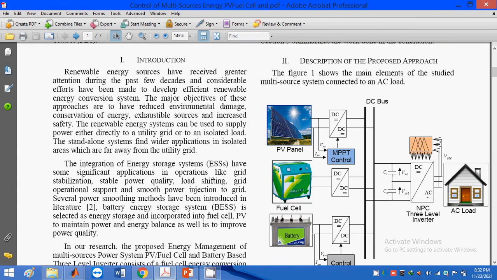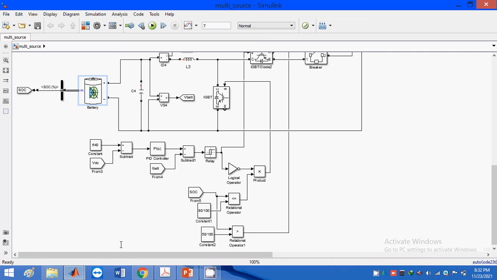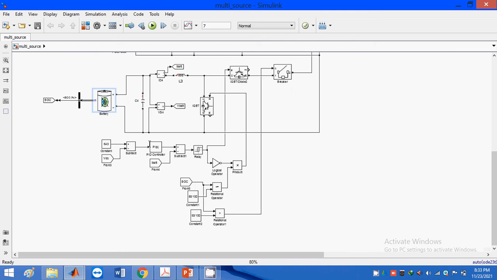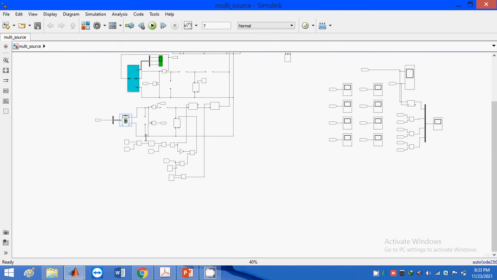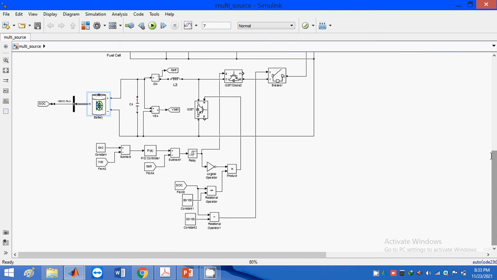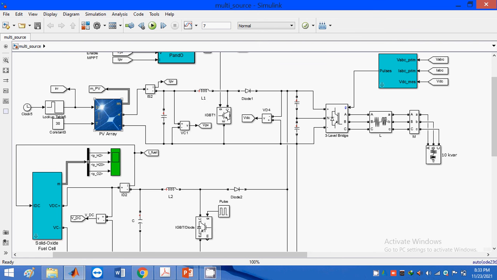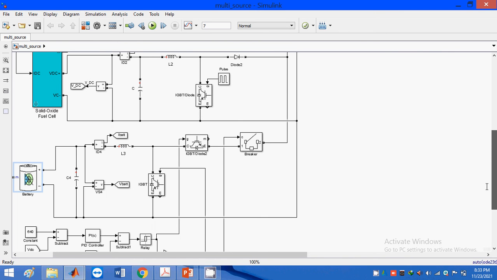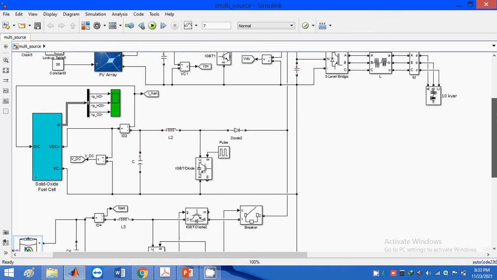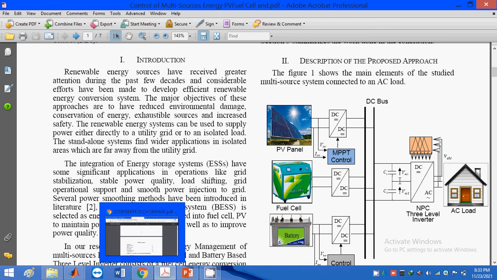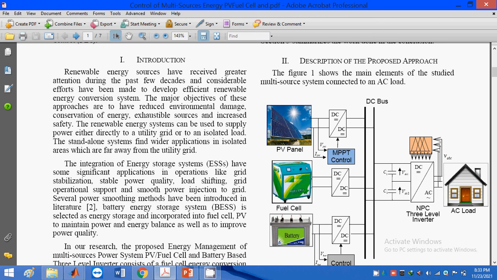So, going to the simulation model. This is the simulation model for the entire design. This is the solar PV array, this one is the fuel cell, and the final thing is the batteries. They are connected in parallel to the inverter. This is the inverter terminal.